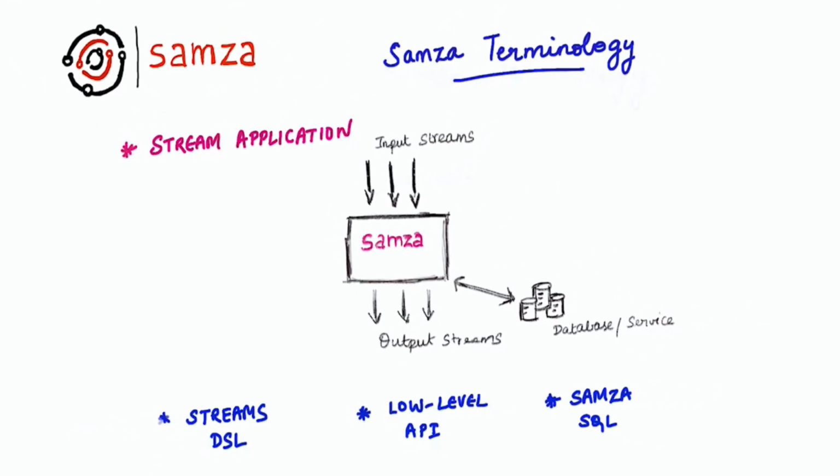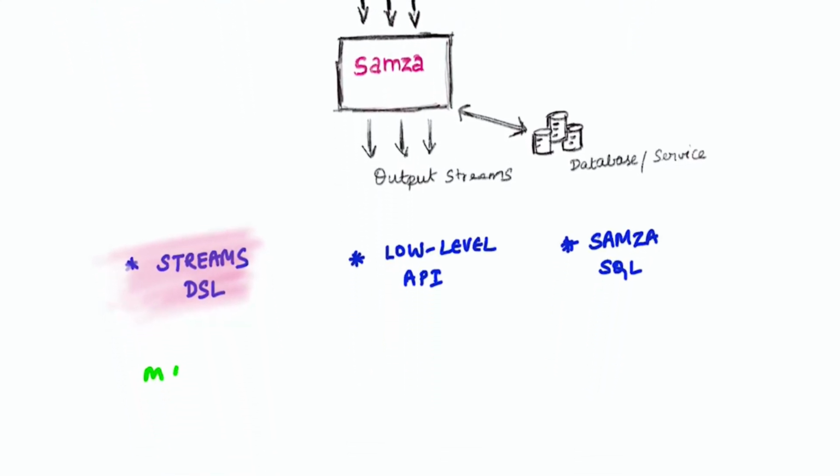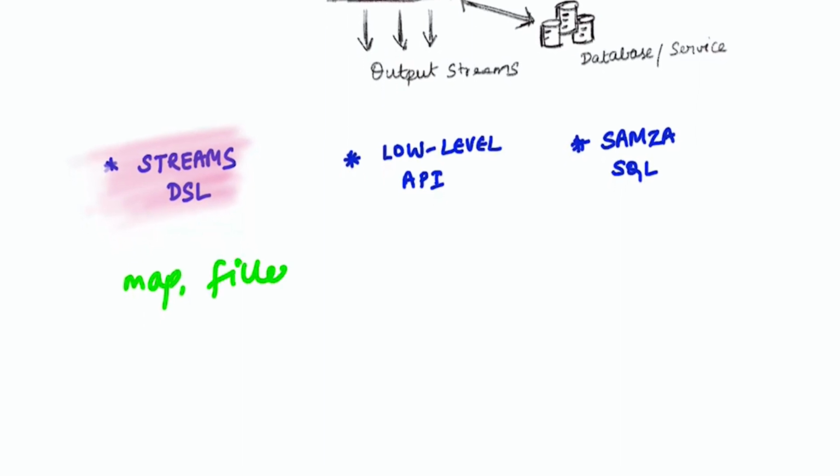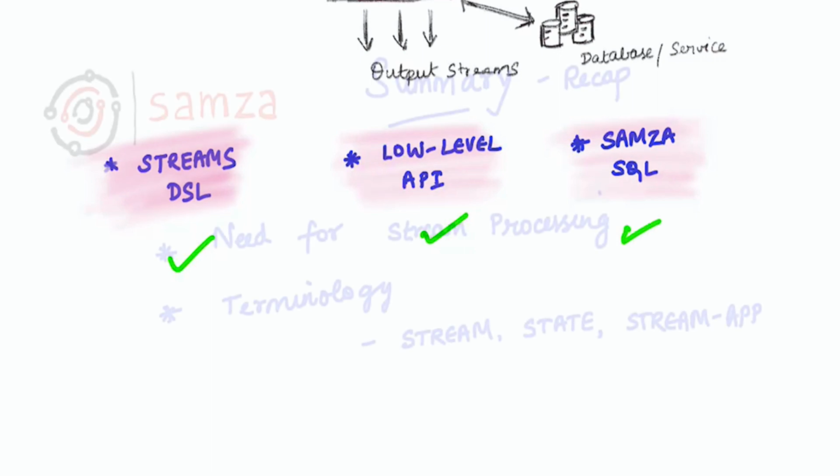Samza provides you with 3 APIs to help you build your stream applications. The first of these is the Streams DSL. The Streams DSL supports multiple built-in operators like map, filter, etc. This is the recommended API for most use cases. There is also a low-level API which provides a per-message API and allows for greater flexibility to define your processing logic, offering greater control. And then there is Samza SQL, which offers a declarative SQL interface to create your applications.